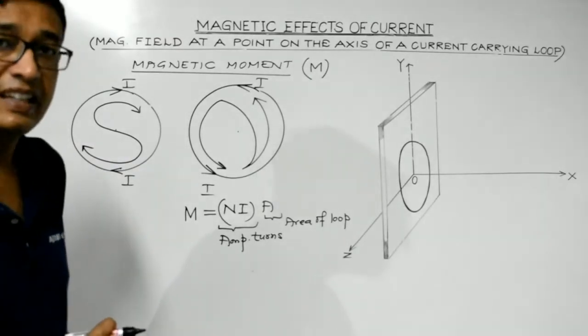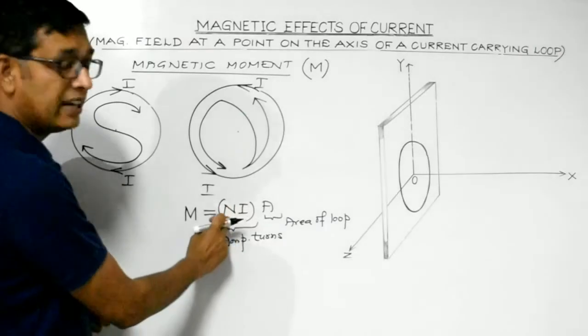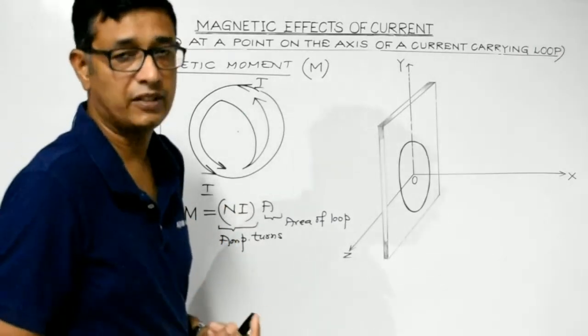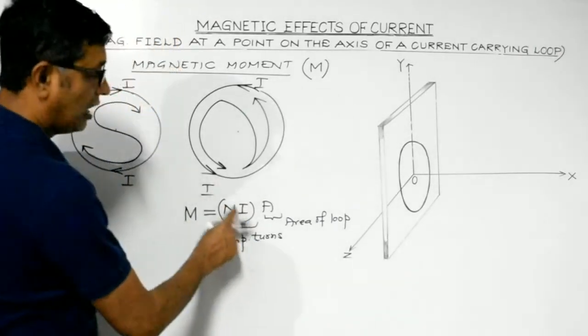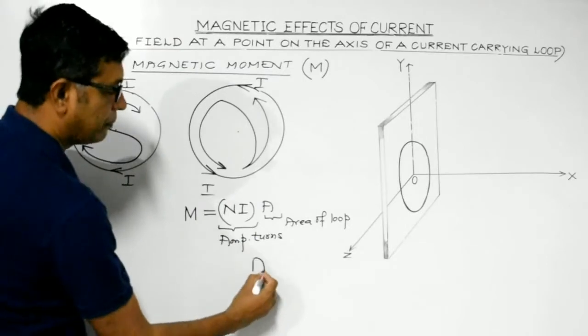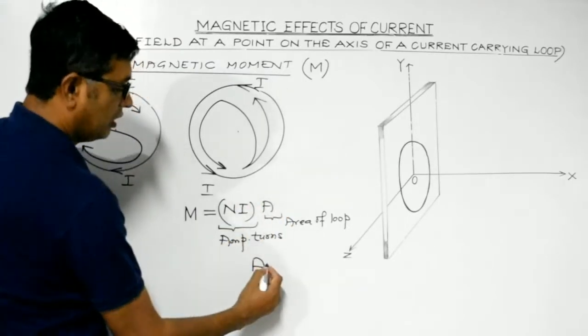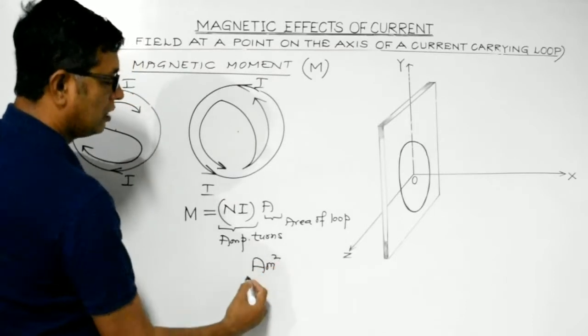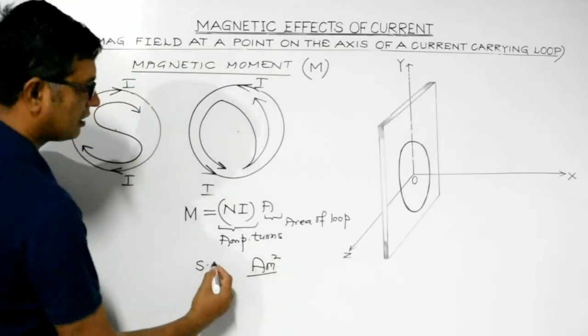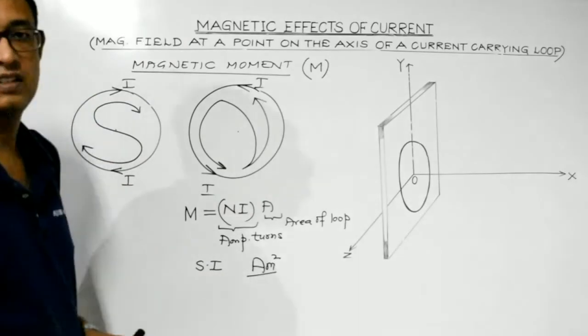Now regarding its SI unit, N, which is the number of turns, definitely would have no unit. I is the current, its unit is ampere. A is the area. SI unit of area is meter square. So SI unit of magnetic moment is ampere meter square.